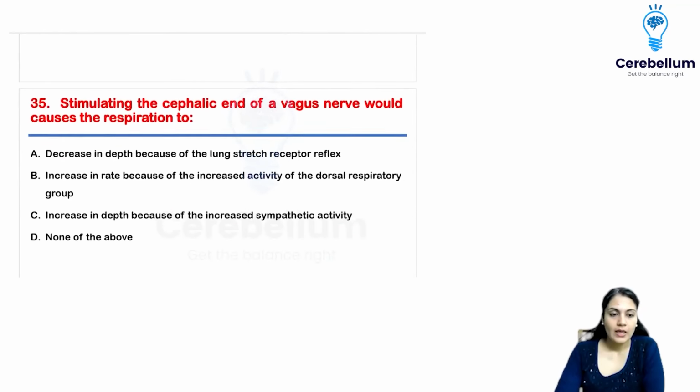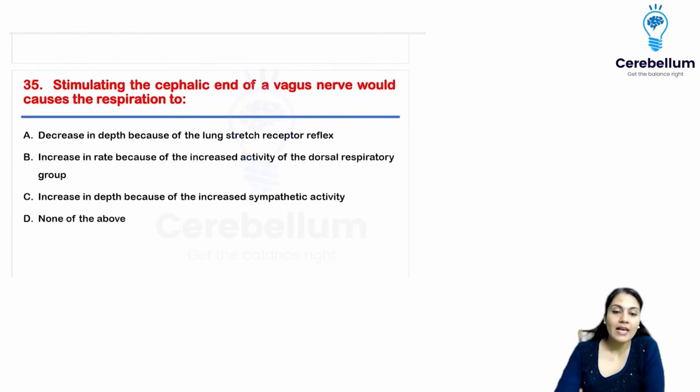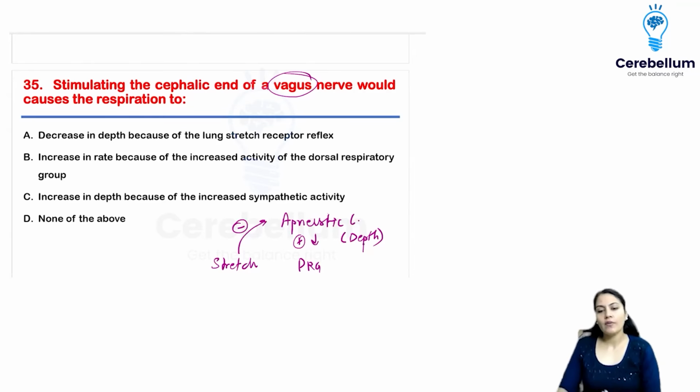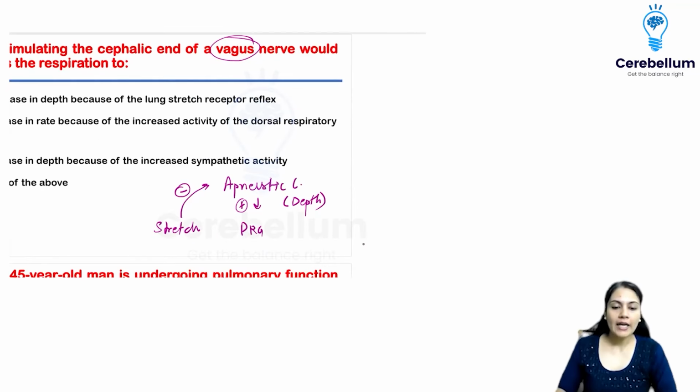Easy. Next, stimulating the cephalic end of the vagus nerve would cause what change in respiration? Now, what is the role of the vagus nerve? The vagus nerve goes from the stretch receptors of the lungs, and it is going to inhibit the apneustic center. What is the role of the apneustic center, by the way? The role of the apneustic center is to stimulate the DRG, and it controls the depth of respiration by activating the DRG, which is going to have the I neurons,